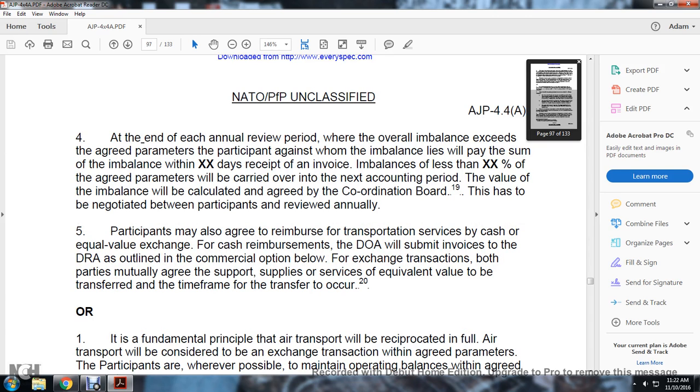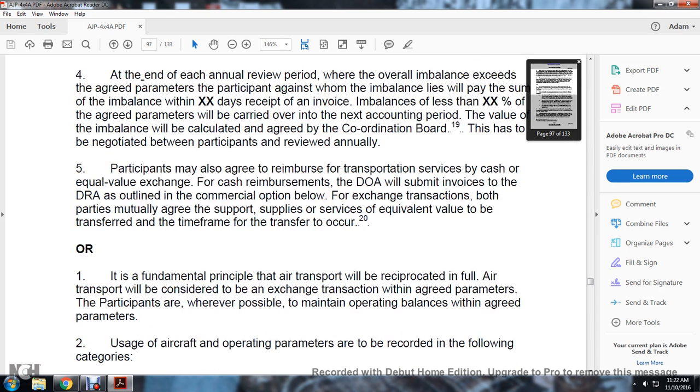At the end of each annual review, imbalances which exceed the agreed parameters of participation will be paid, and the sum of the imbalance at the XX days rate will be invoiced. The imbalance within XXX percent of the agreed parameters will be carried over to the next accounting period. The value of the imbalance will be calculated as agreed with the coordinated board. This has to be negotiated between participation and reviewed annually.